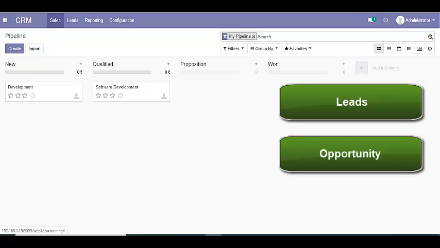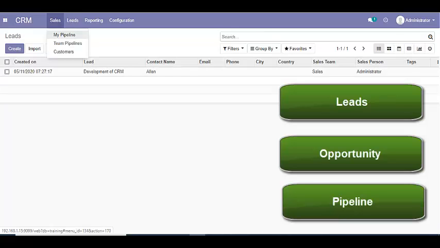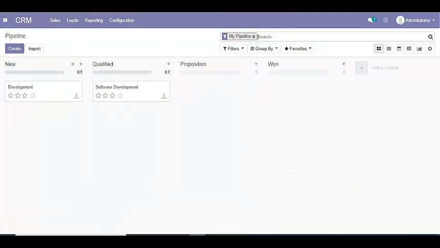Now let's see what is pipeline. Pipeline is an approach to go through our sales process. If we talk about our sales cycle, it contains multiple stages as we see: new, qualified, proposition, won. Let's discuss a bit about these stages and how they work. So,